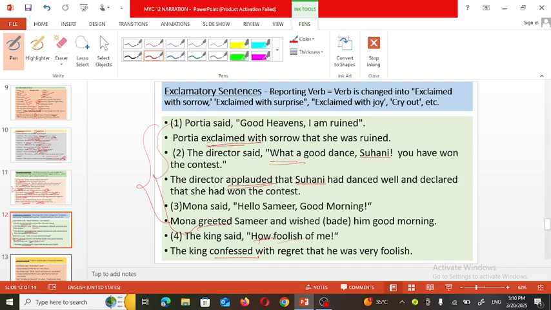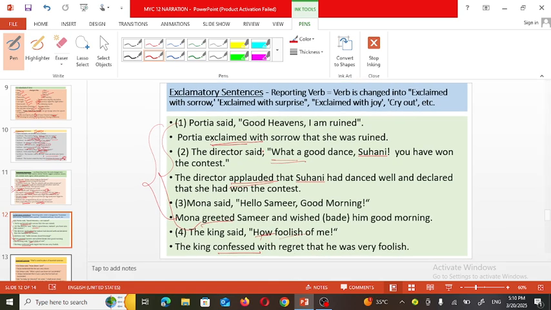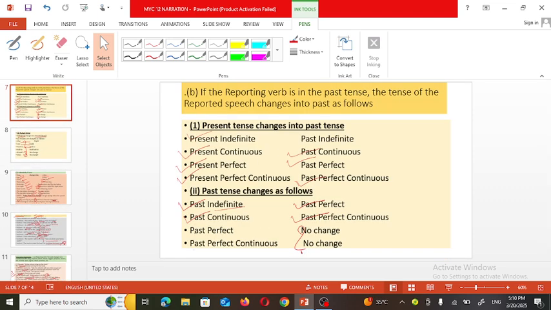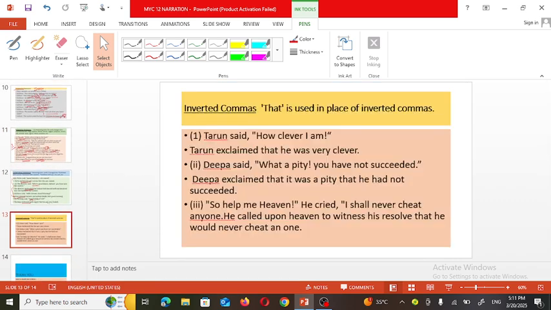Don't think about it, it's an exclamatory sentence, not a question. So we need to use the conjunction "that," and we have to change this exclamatory sentence into assertive form. As is regular, we have to change the sentence from present tense to past tense, as we have discussed already, according to how these tenses should be changed. This way we have to make changes to the tense of the sentence. And the last part: when we are changing the sentence from direct to indirect speech, we require to remove these commas for the dialogues.